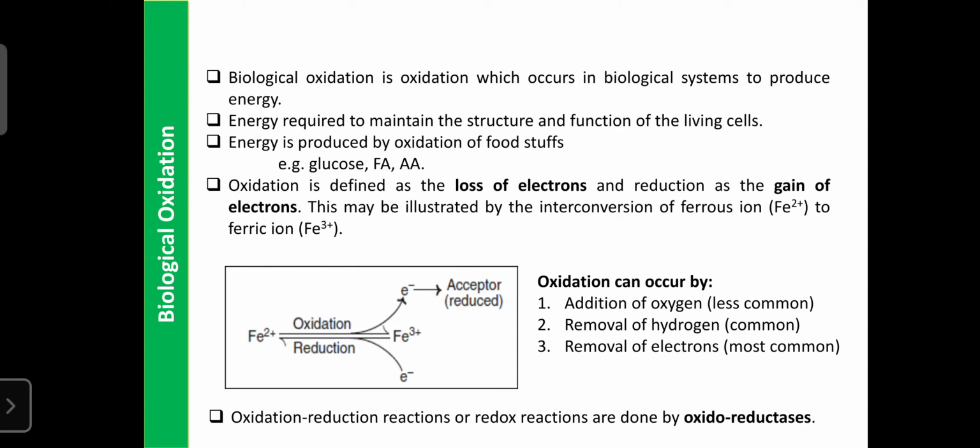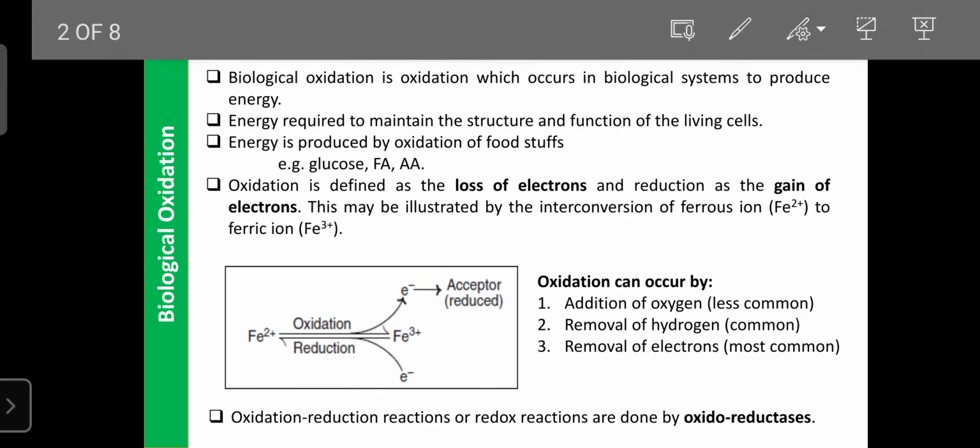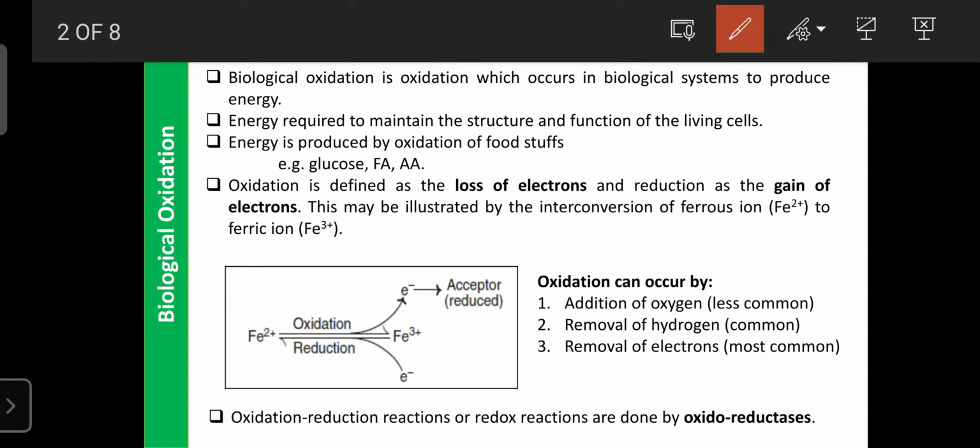First, the definition of biological oxidation. Biological oxidation is an oxidation which occurs in the biological system to produce energy in the form of ATP. That energy is helpful to maintain the structure and functions of all living cells.